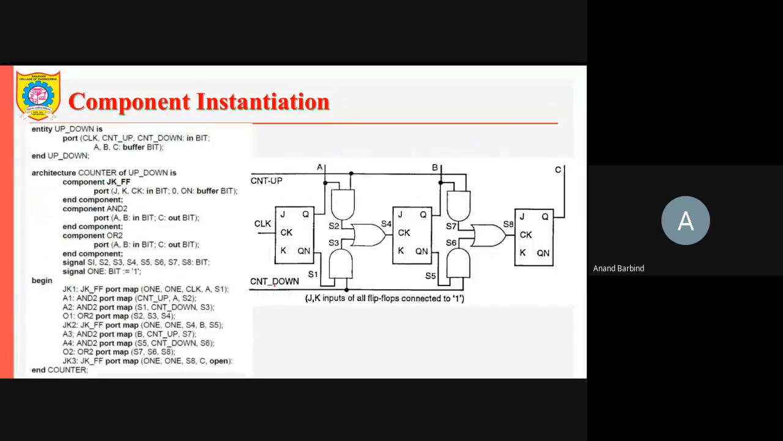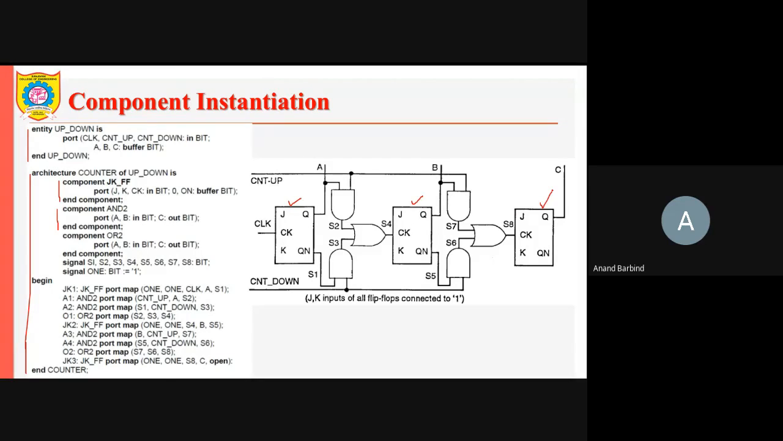Still one more example of this. Again, the same type of thing is done. Entity declaration first, then the architecture construct. In the architecture, first in the declaration part, the components. Which are the components here? JK flip-flop. Here 3 JK flip-flops are used.